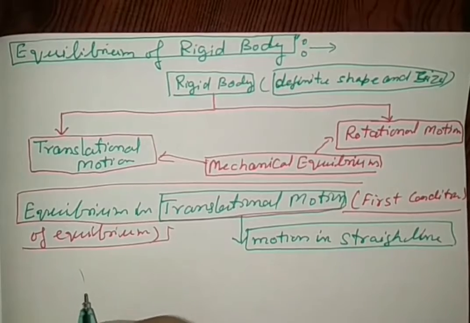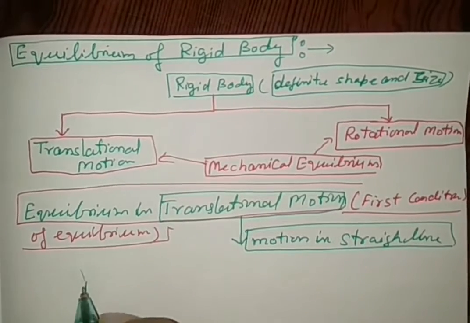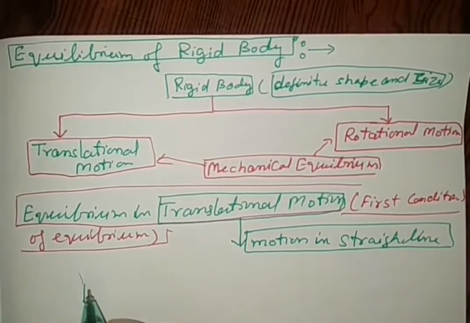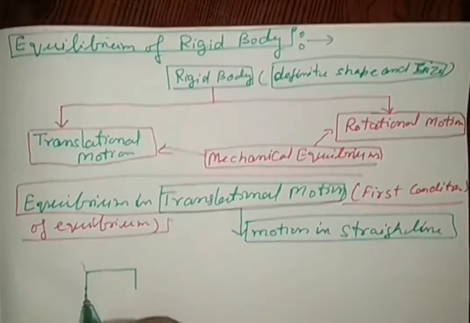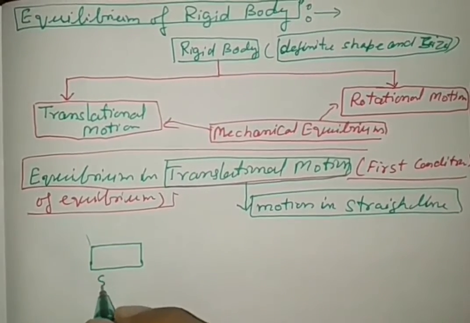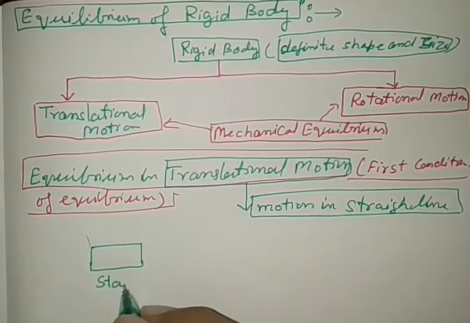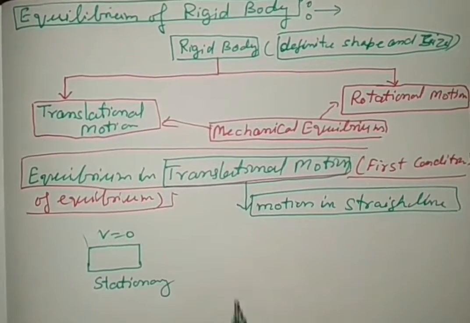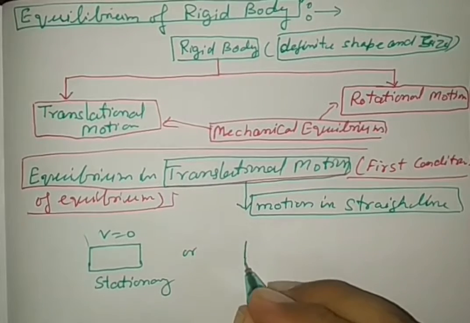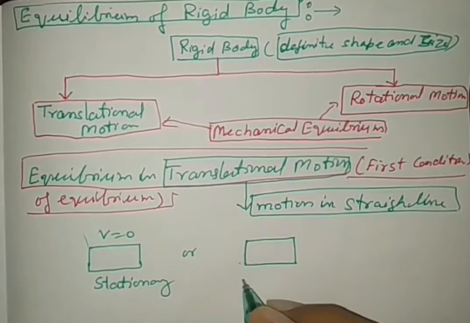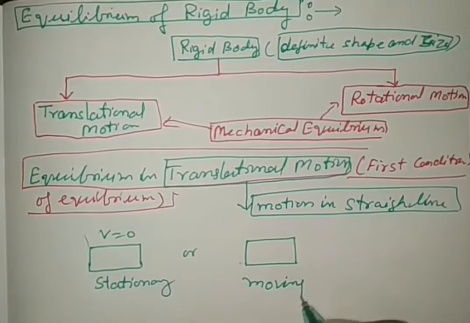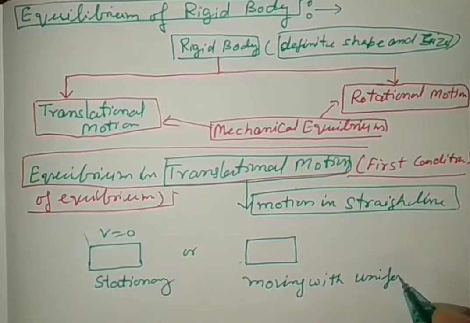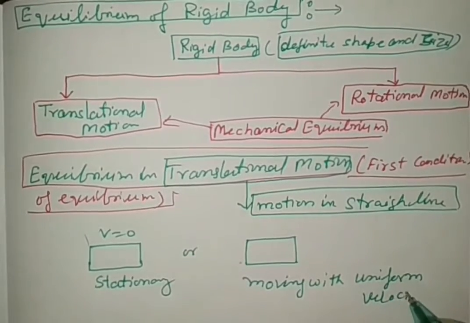A body is said to be in translational equilibrium, or the first condition of equilibrium, if the body is either stationary, means velocity is equal to 0, or the rigid body is moving with uniform velocity.